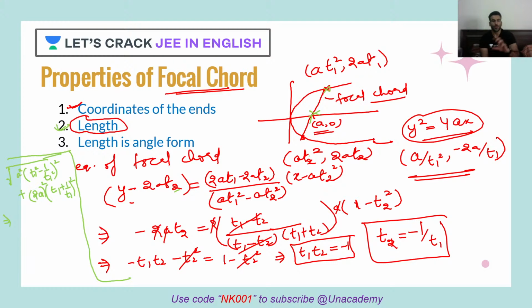I'll again take a square common from the square root. So I'll have a already common. Then square root of what? t1 square minus t2 square. So see guys, t1 square minus t1 upon t1 square. That is an a square minus b square sort of term. Correct? What I'll do is I'll take t1 plus 1 upon t1 as common from both the terms. So when I do that, what do I see? t1 plus 1 upon t1 as common from both the terms multiplied with 1 plus 4 times